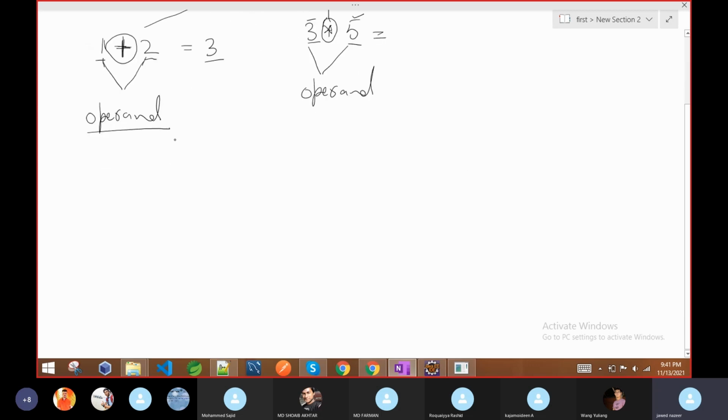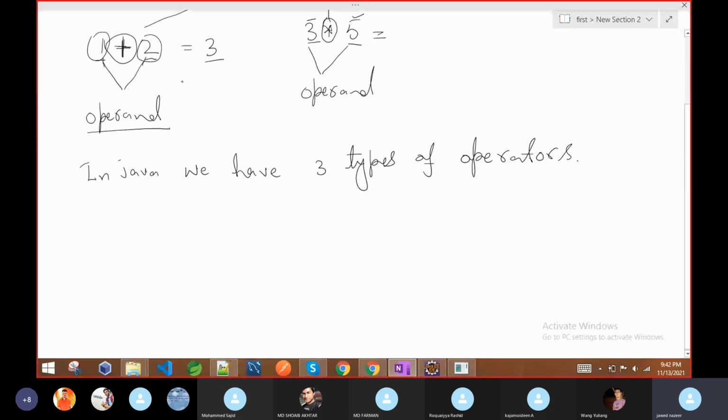In Java we have three types of operators. What are these operators? Operator types are defined on the basis of the number of operands, meaning how many operands it is using to do the operation. On the basis of that we classify any operator. Suppose this plus sign is using two operands, so we call this a binary operator.